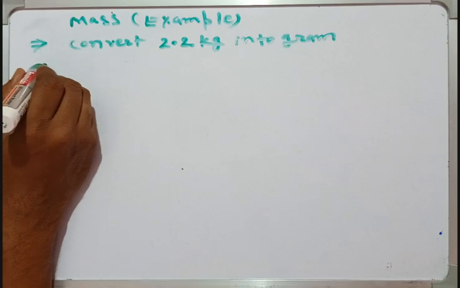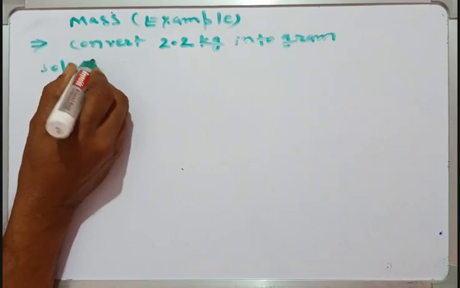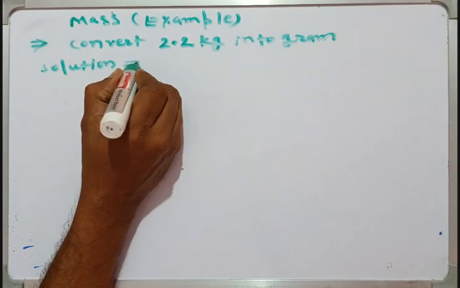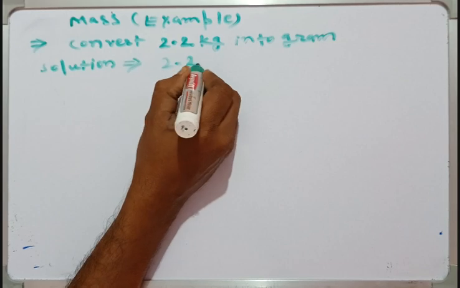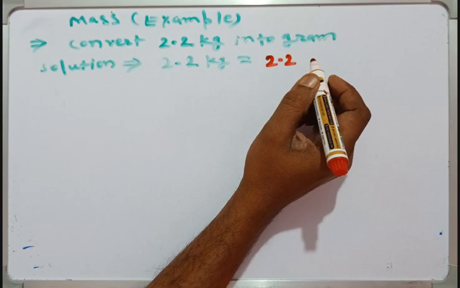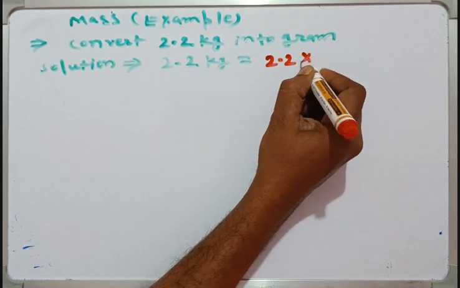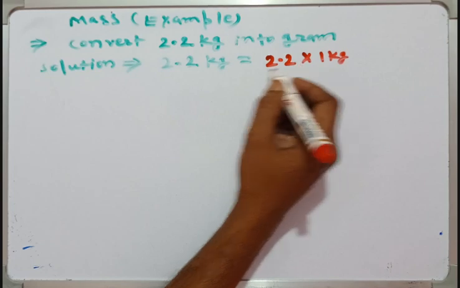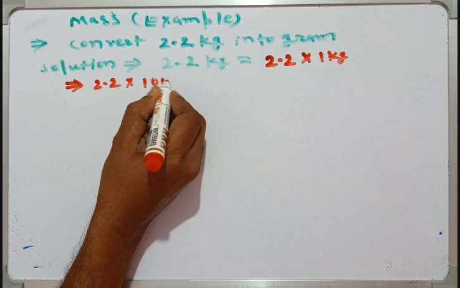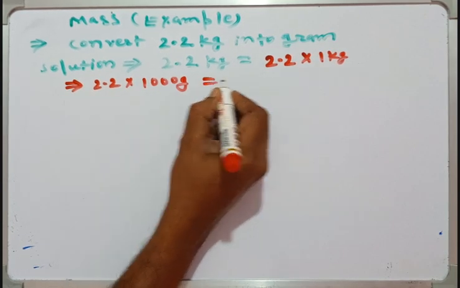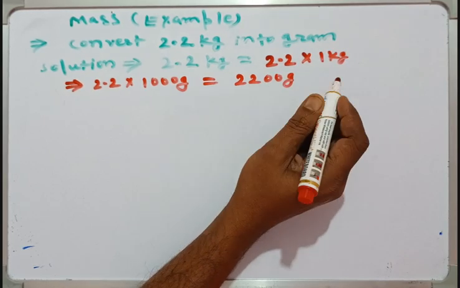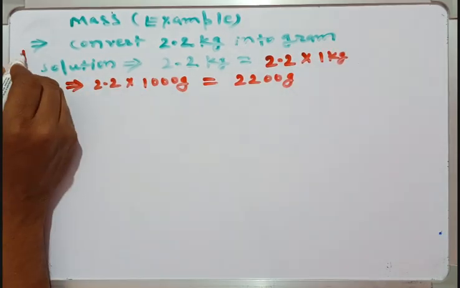Okay, solution. 2.2 kg equal to, we write here 2.2 into 1 kg. Okay, now you know 1 kg equal to 1000 gram. So this one is 2200 gram. Okay, this one is question 1.